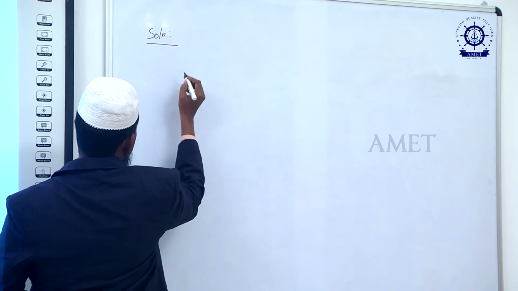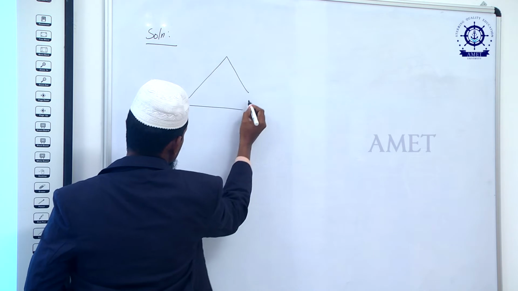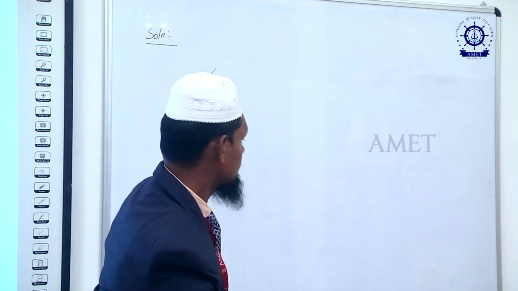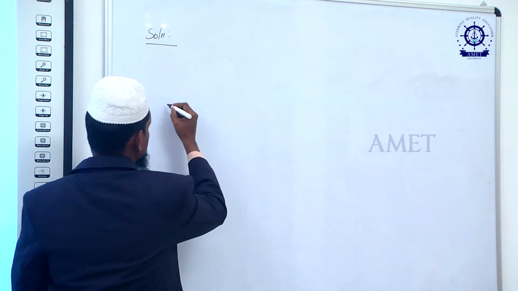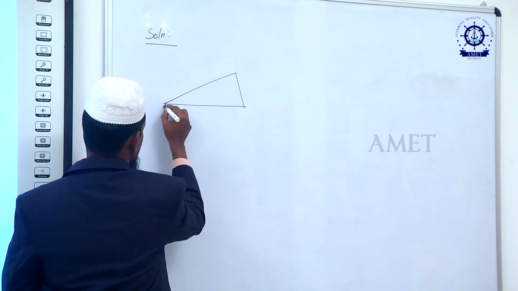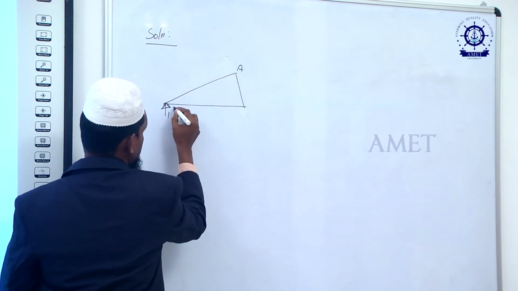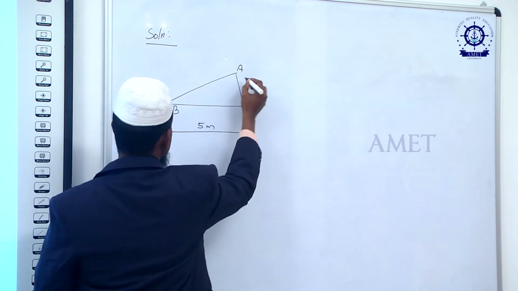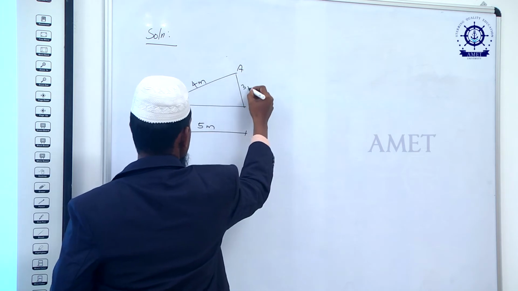So, let us repeat the free body diagram. Here A, B, C. BC is a distance of 5 meter, AB is 4 meter, and AC is 3 meter.